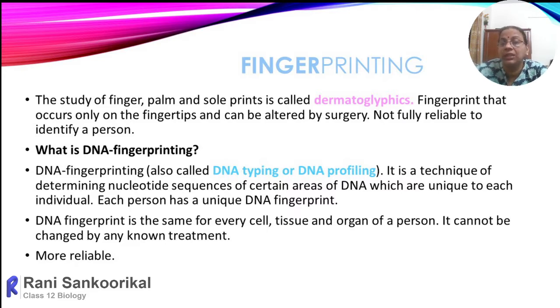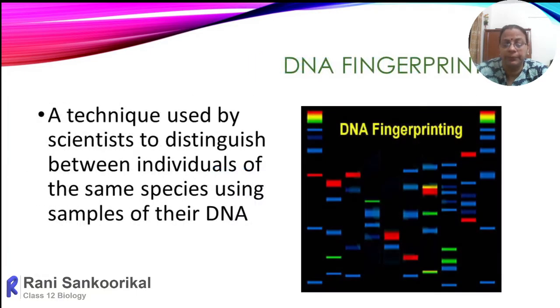In such a case alone, there can be a duplication of the same DNA profile or DNA fingerprint. So in all other cases, the result of DNA fingerprinting is 100% reliable. Then we'll move on to more detail about DNA fingerprinting.